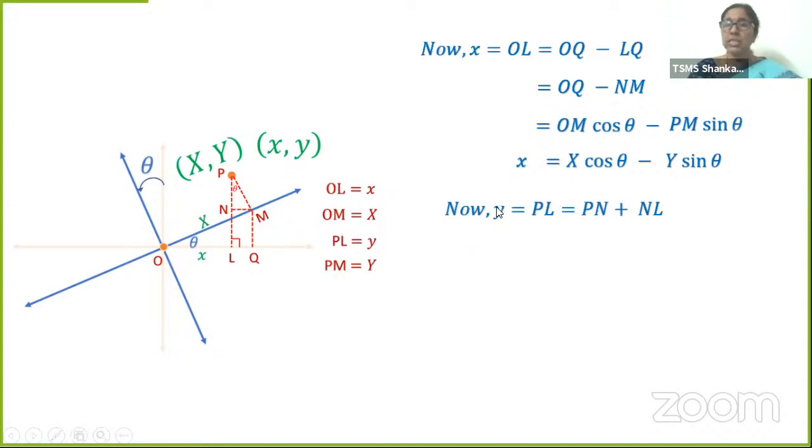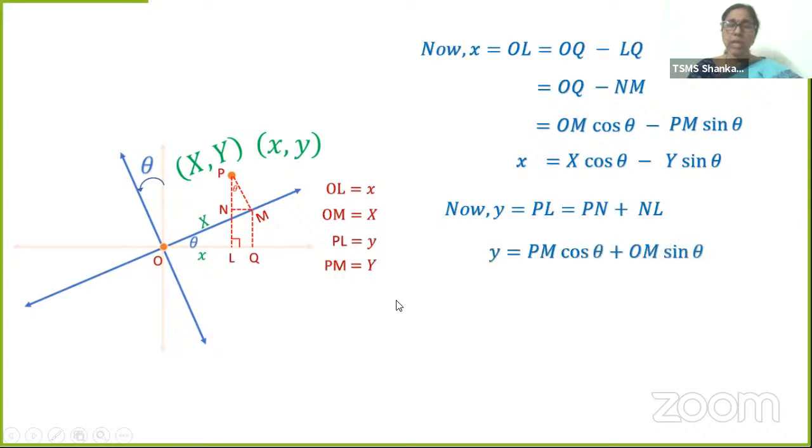Similarly, if I take small y from the origin, what is y? It is till here. What is that point? PL, isn't it? PL is small y. That is equal to PN plus NL, P to N plus N to L. If you add, you get PL.